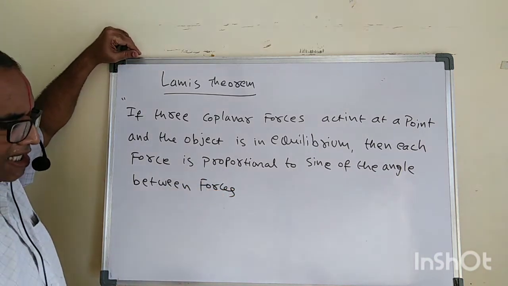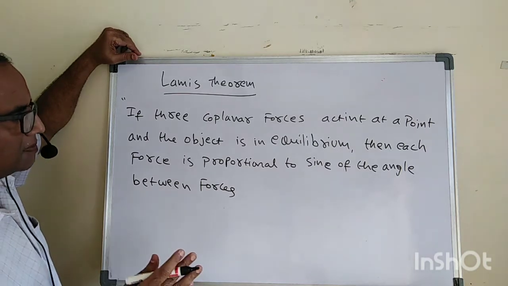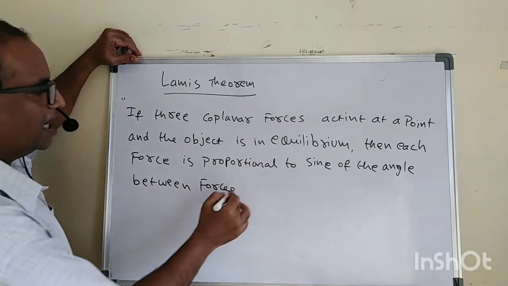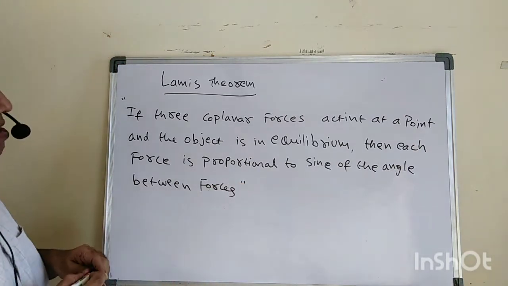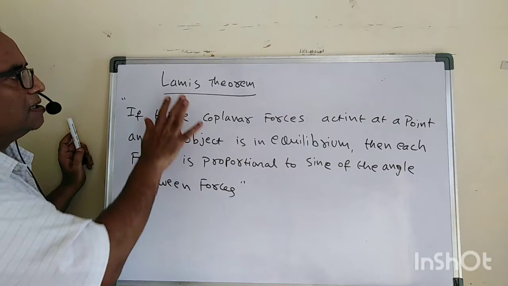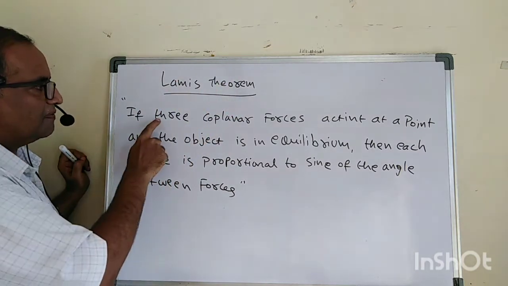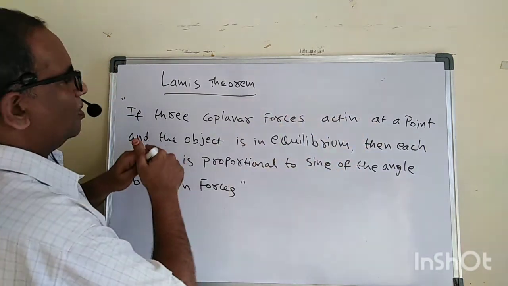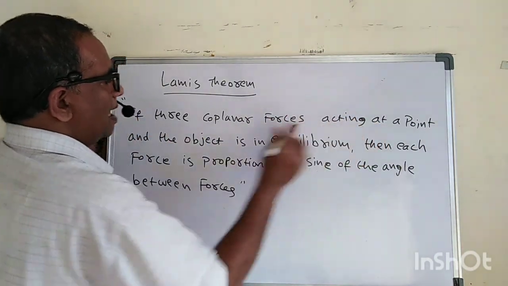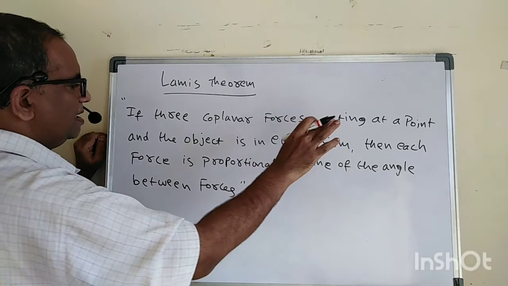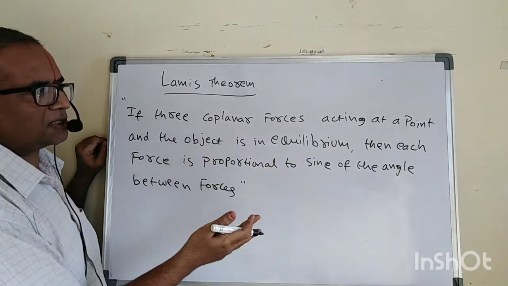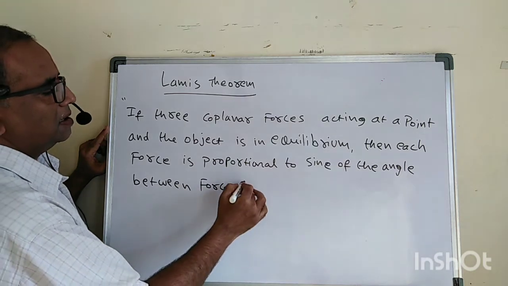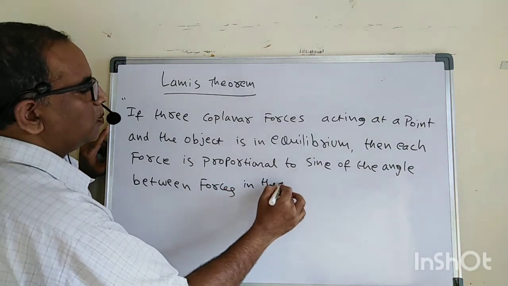Read this statement carefully; it is a very, very important statement. So what is Lami's theorem? If three coplanar forces act at a point and the object is in equilibrium, then each force is proportional to the sine of the angle between the other forces, in the opposite.